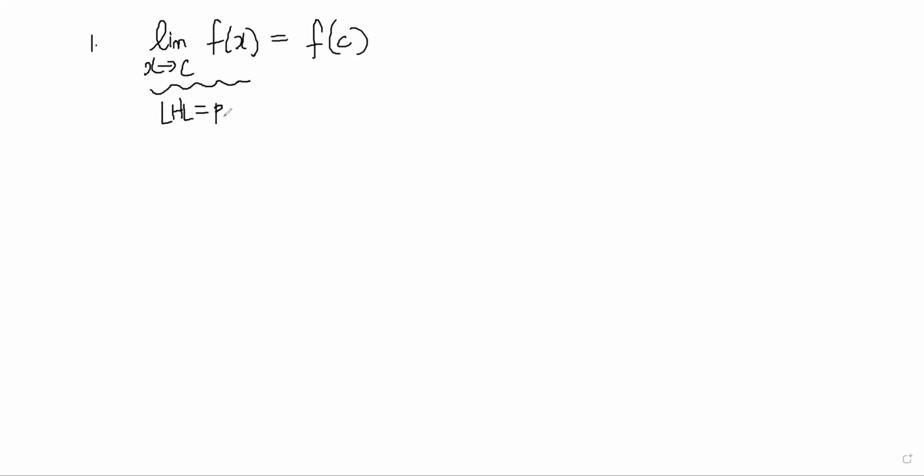Whenever in doubt, don't make assumptions about differentiability or continuity. Check using the definition. So what are the definitions quickly again? For continuity, the limit as x tends to c of f of x should be equal to f of c. And this basically means LHL is equal to RHL. This is your continuity at a point.